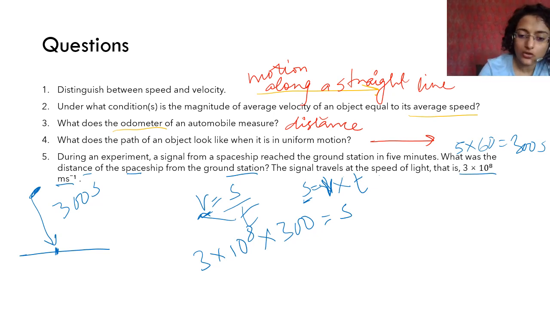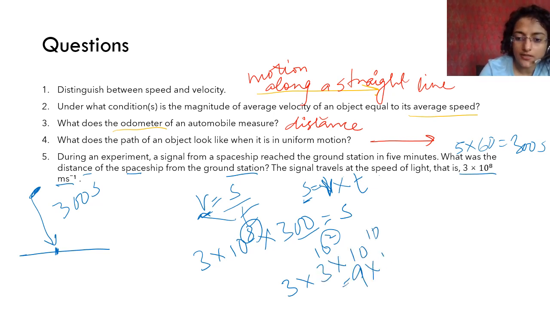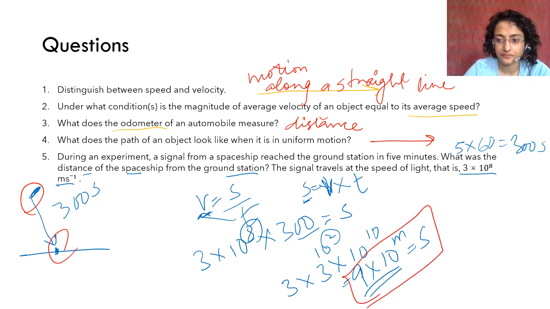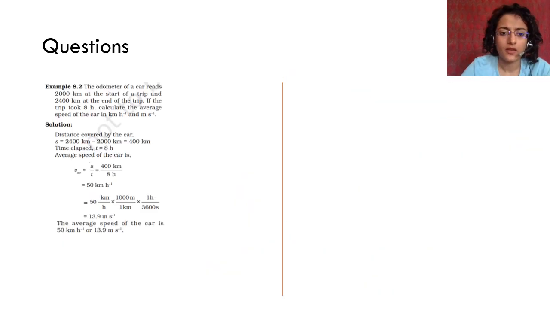Easy for you to multiply this, right? This is 3 into 10 raised to power 2. So 2 and 8 will get added. So this is 3 into 3 into 10 raised to power 10, which is 9 into 10 raised to power 10 meter. This is the distance of the spaceship from the ground station. Okay, this is the answer. Alright, you understood? Very, very easy question. Okay, so these are questions that are solved in your book.